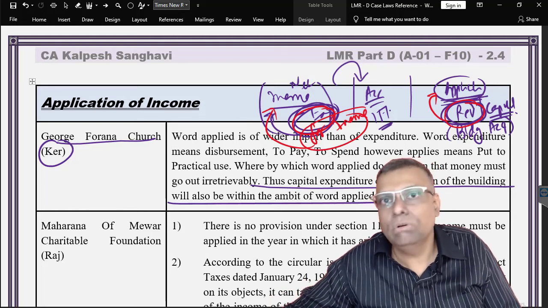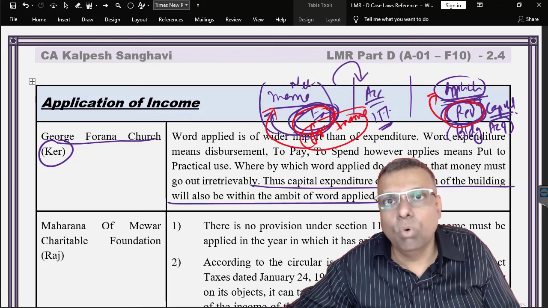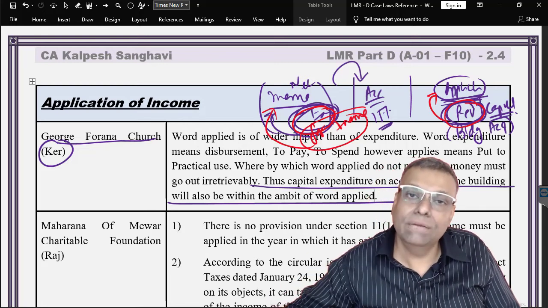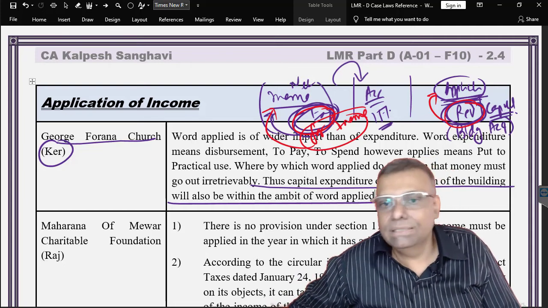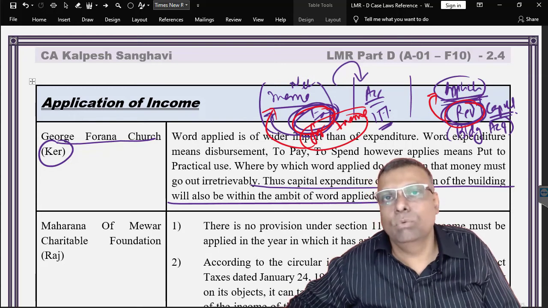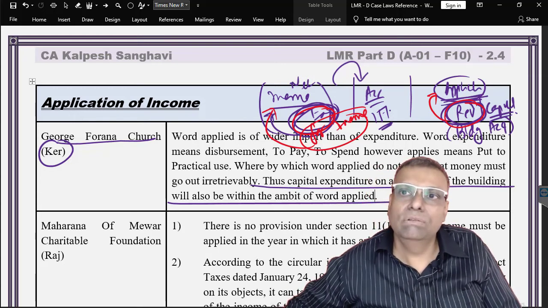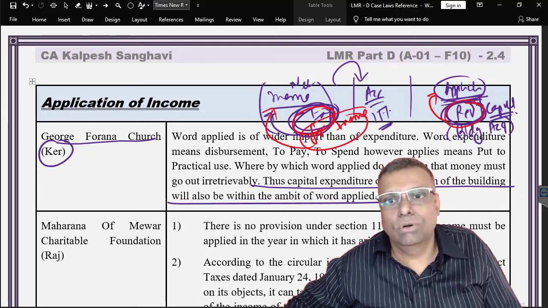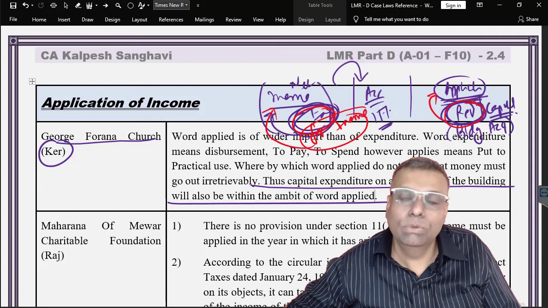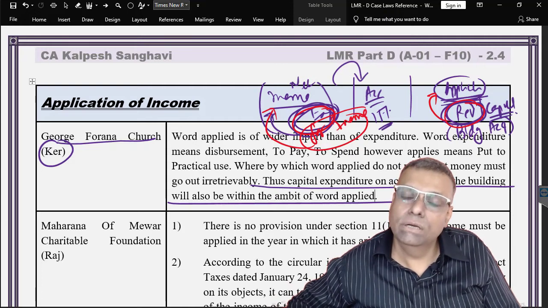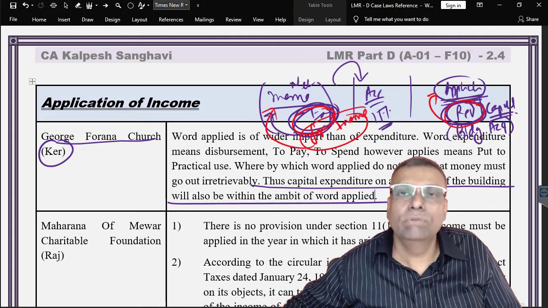So it is more like a fund flow statement. I repeat, it is more like a fund flow statement, and you have to keep imagining what the purpose is. Many times, friends, in the examination the questions will not clearly give you the details of what kind of revenue outflow it was. They will just say the maintenance of the property which the trust has got, and those maintenance expenditures you have done. You will get some very odd kind of information. So in your mind it has to be very clear for what purpose the revenue outflow is done, and accordingly you have to do the adjustment.